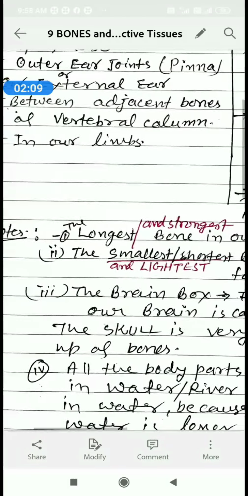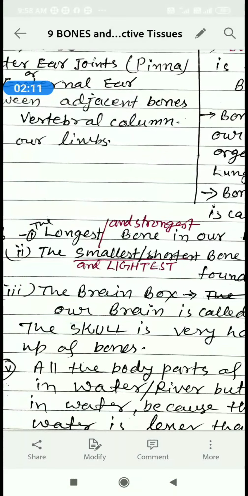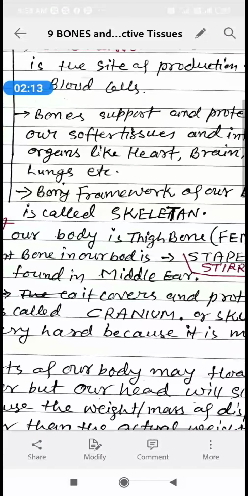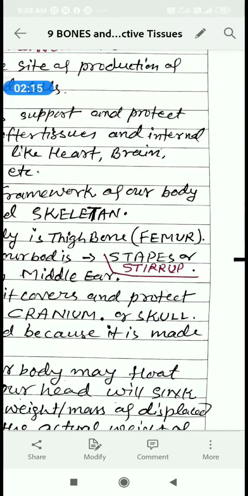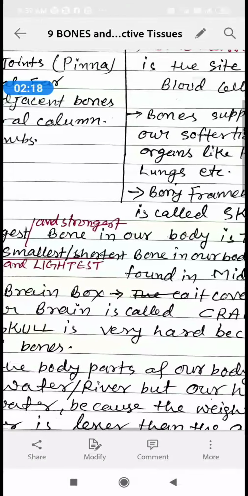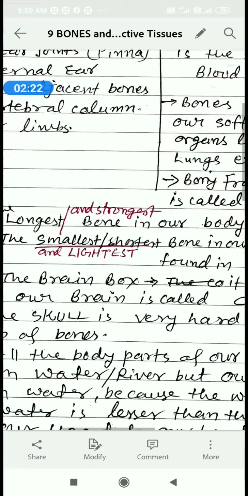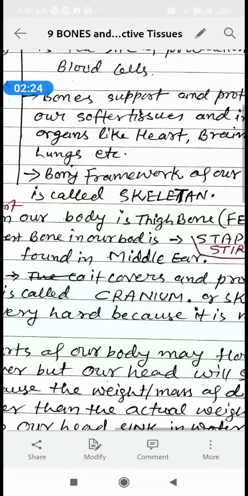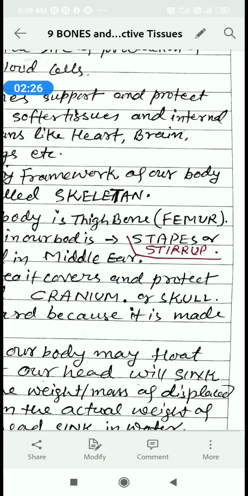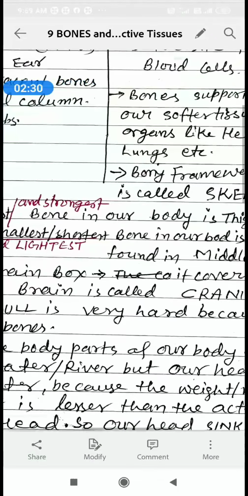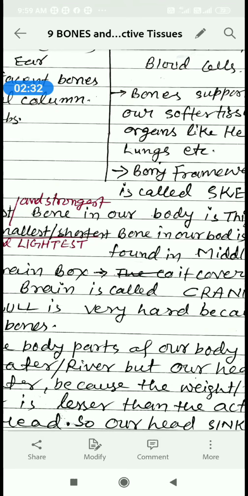Note, the longest bone in our body is the thigh bone, called the femur, and the shortest and lightest bone in our body is the stapes or stirrup, which is present in our middle ear.